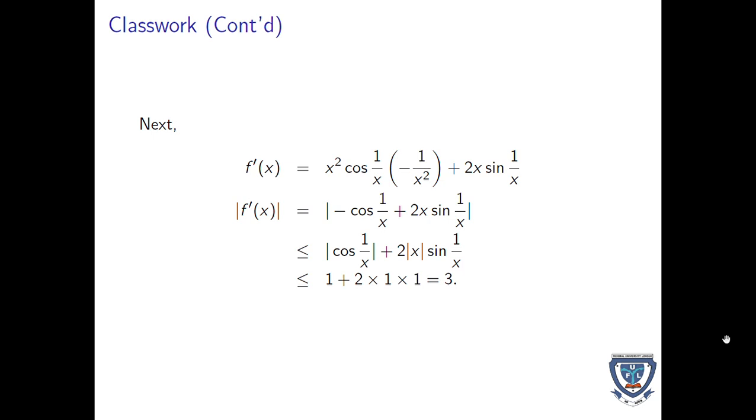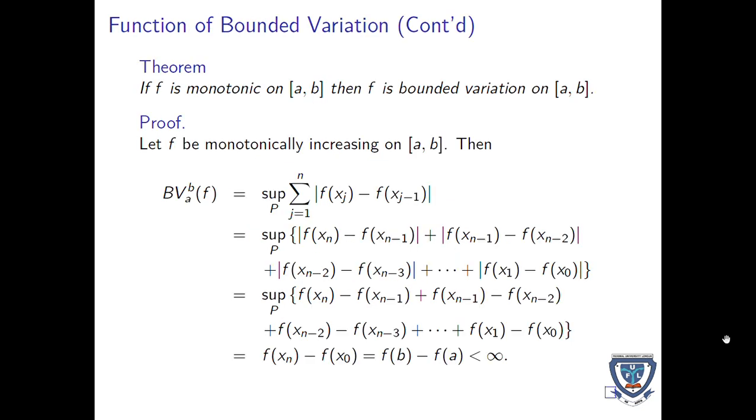We have seen it is continuous, we have seen it is differentiable, and we have seen the bound also to be 3. So our conclusion will be that the function f of x is of bounded variation. That's what the theorem says.